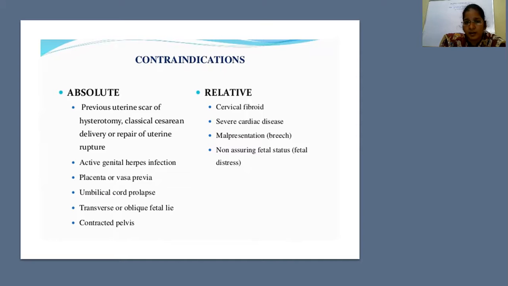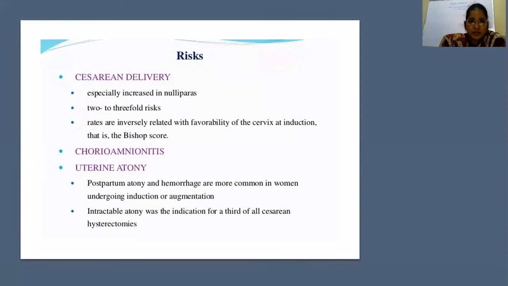Coming to relative contraindications: cervical fibroid, severe cardiac disease, malpresentations like breech, and non-reassuring fetal status like fetal distress. If there is a proper monitoring facility and backup facility, you can keep the induction and with careful monitoring, you can deliver, or if not, you can deliver the patient by cesarean section.